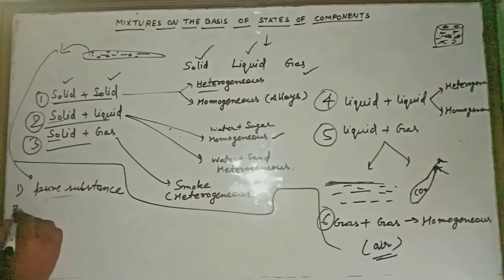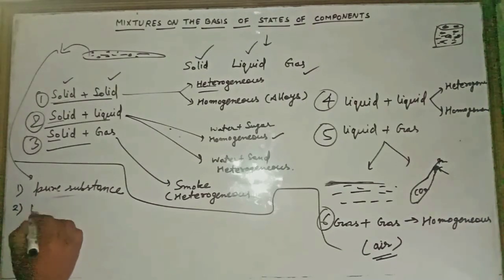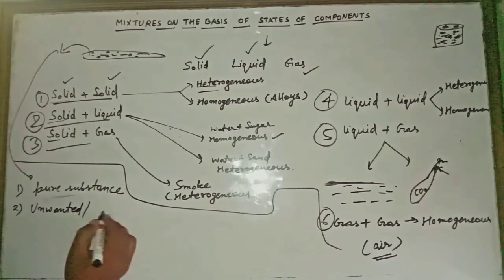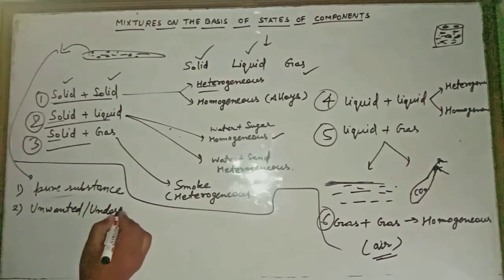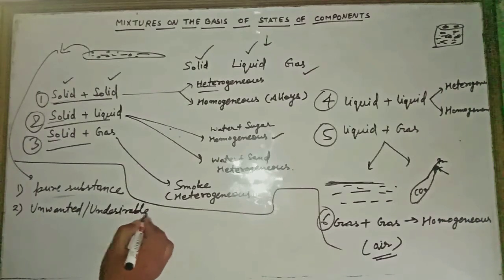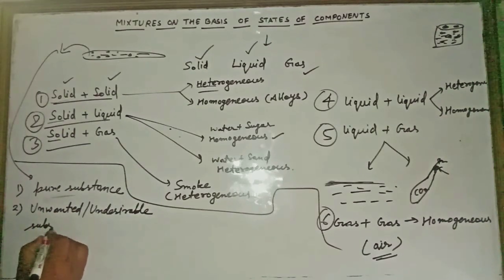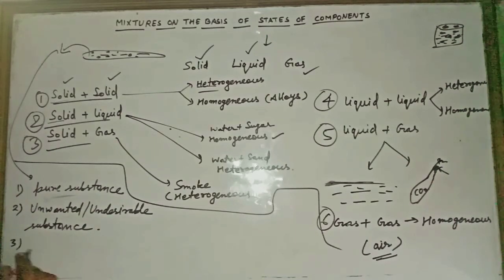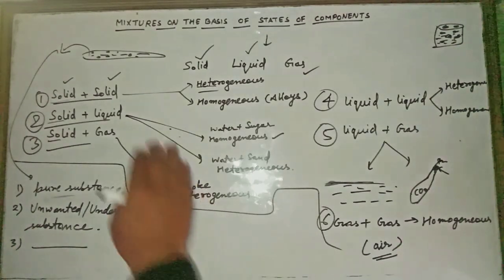The second thing is to remove the unwanted or undesirable substance. And the third one is that sometimes we need a pure substance for preparing other useful substances. That is also a use, which is why we need to separate the mixtures.